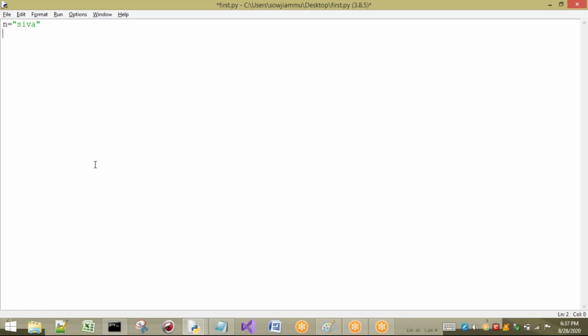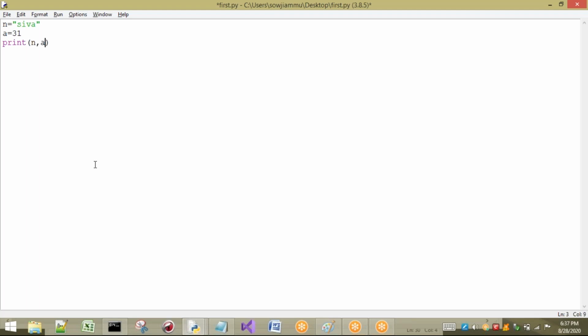Next, I want to take the age of Shiva. For example, for the age, I am going to take a equal to 31. Here, I am going to print the name and age of a person. So here I am going to write n, comma, a.